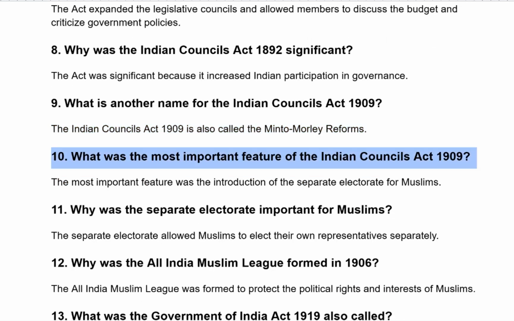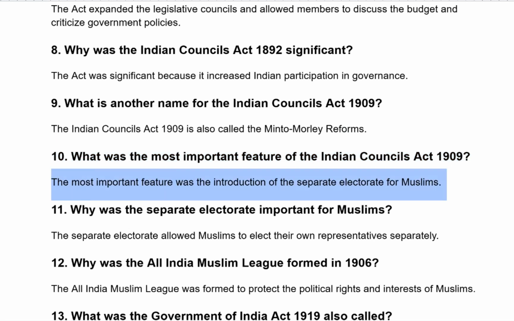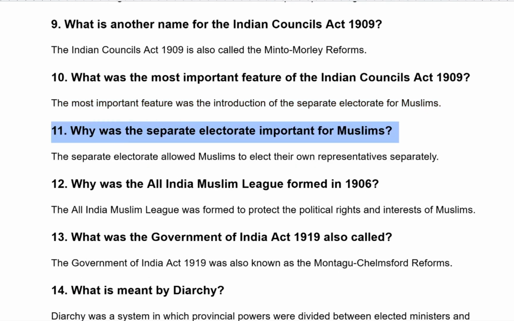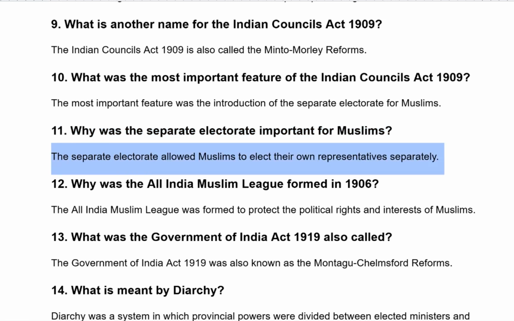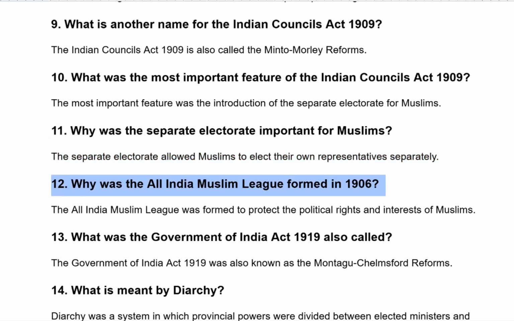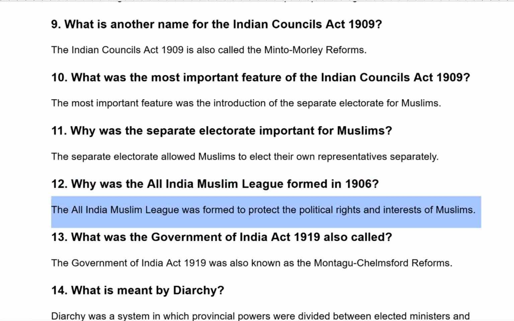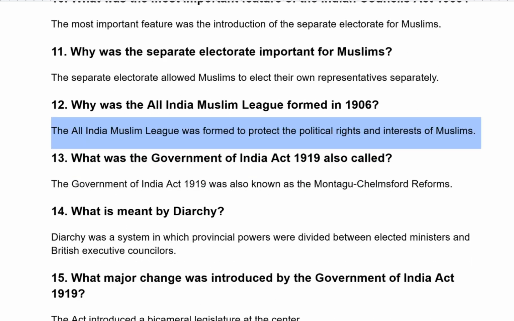What was the most important feature of the Indian Councils Act 1909? The most important feature was the introduction of the separate electorate for Muslims. Why was the separate electorate important for Muslims? The separate electorate allowed Muslims to elect their own representatives separately. Why was the All India Muslim League formed in 1906? The All India Muslim League was formed to protect the political rights and interests of Muslims.